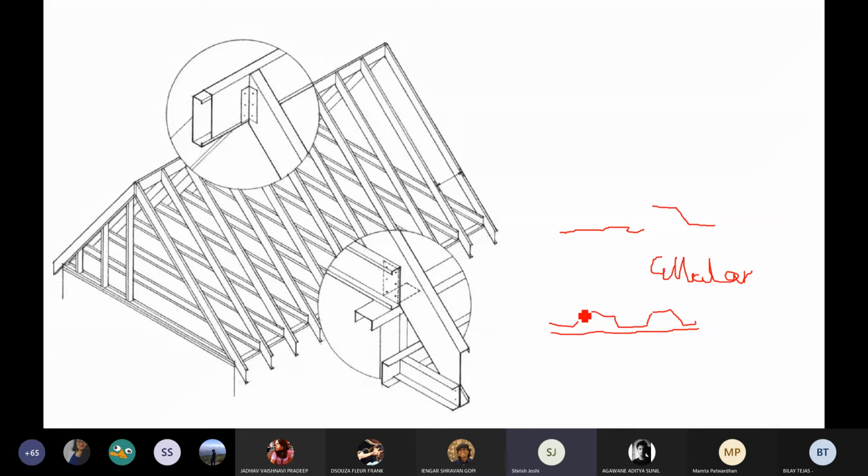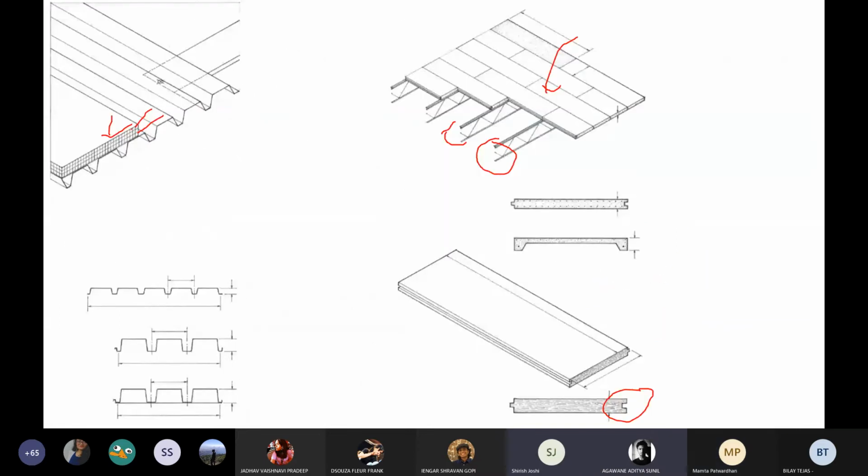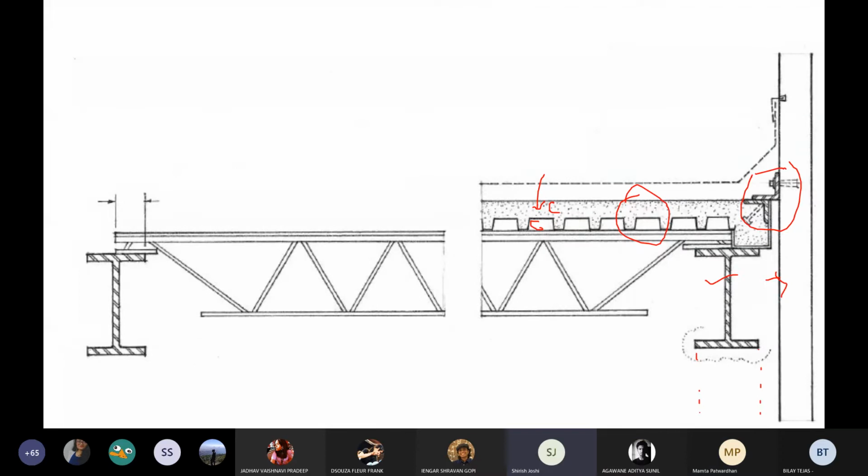IPS is done as a top kind of flooring layer. And how do we finish the edges? Like, do we put a molding sort of thing? You're talking about what to do at the edges, right? Mamta, you tell him. Mamta had shown exactly over here, where it is like for the roof and there are no side or external walls or something.